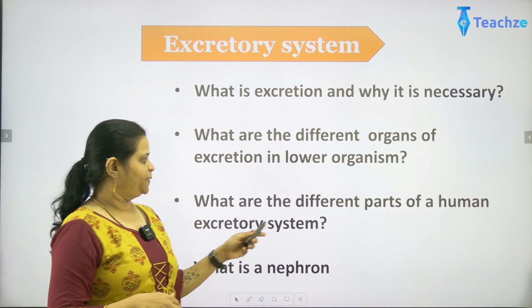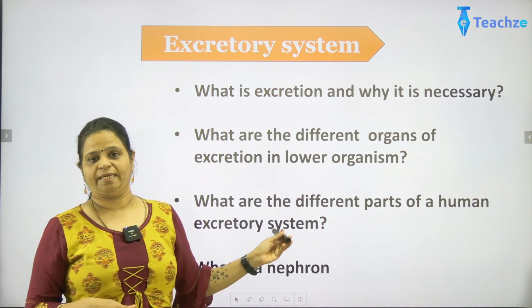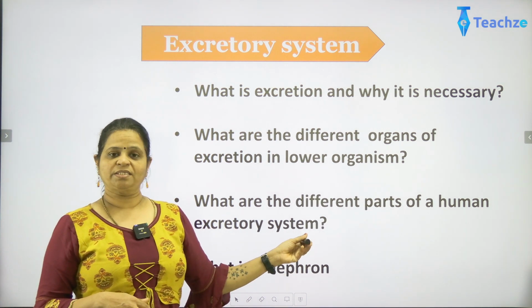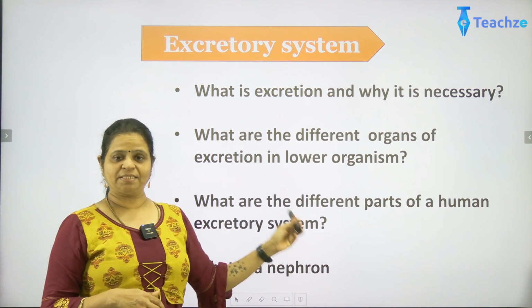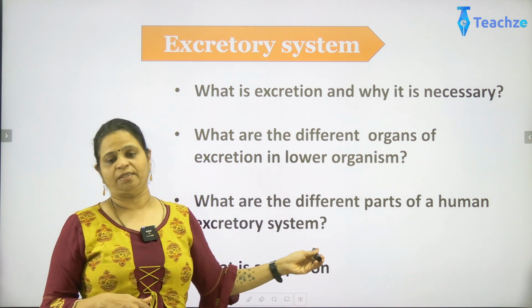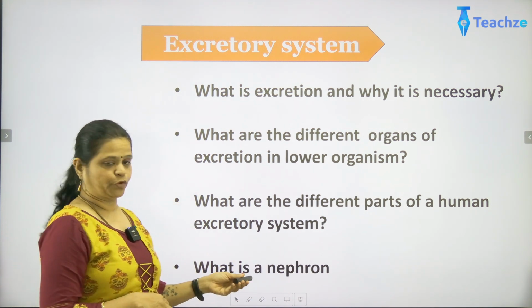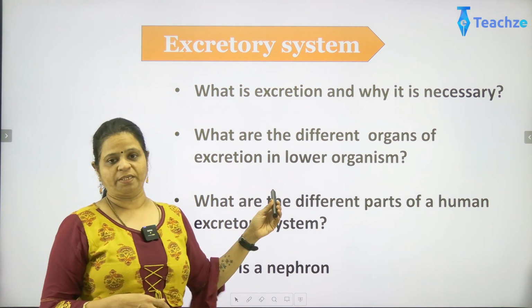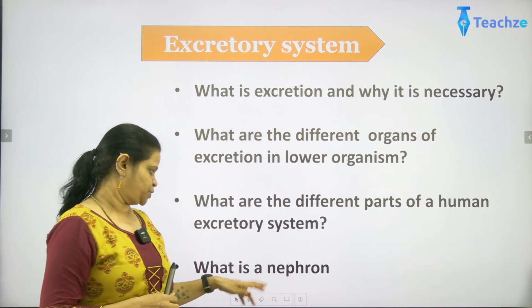The third one will be what are the different parts of the human excretory system. We will try to understand what exactly is present in this particular system. And the fourth one will be what is the structural and functional unit, that is the nephron. So these four subtopics will be covered in this session.